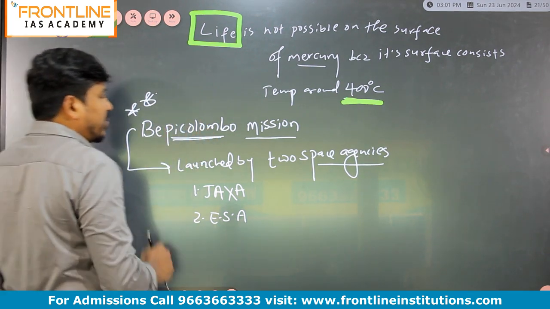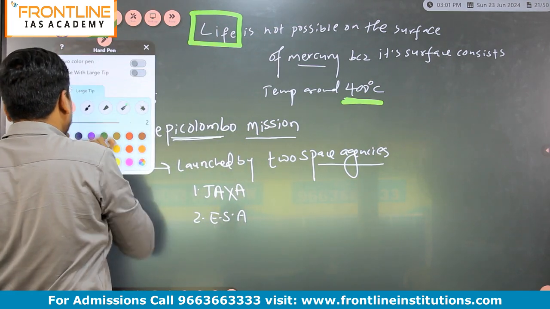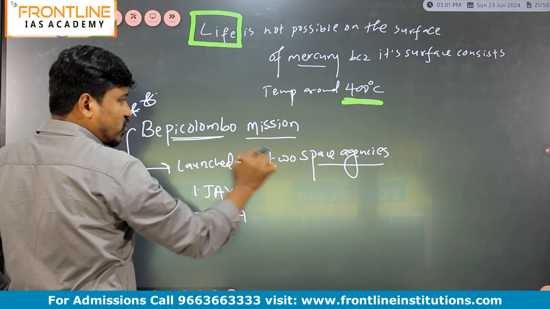So Bepi Colombo mission launched by two space agencies.